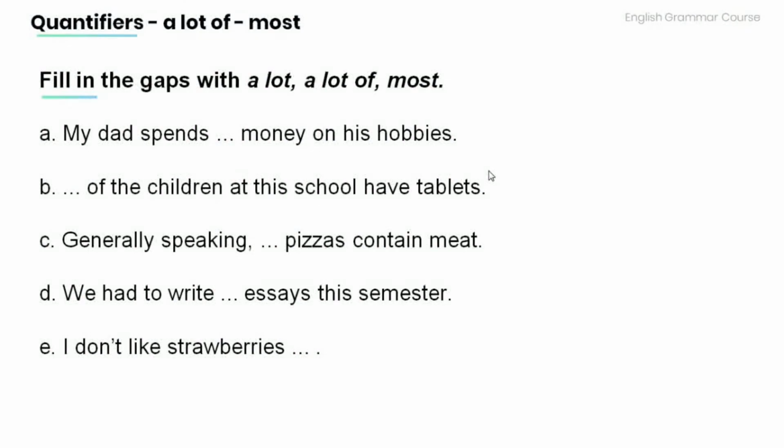And now, it's time for you to practice on your own. Read the following sentences and fill in the gaps with a lot of, and most. A. My dad spends money on his hobbies. B. Of the children at the school have tablets. C. Generally speaking, pizzas contain meat.